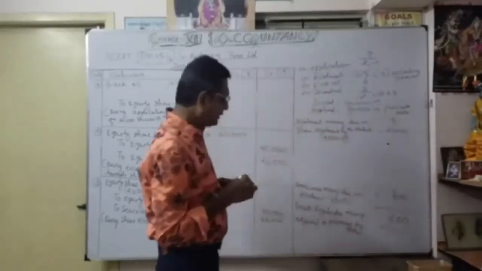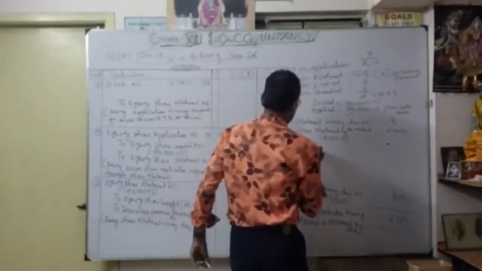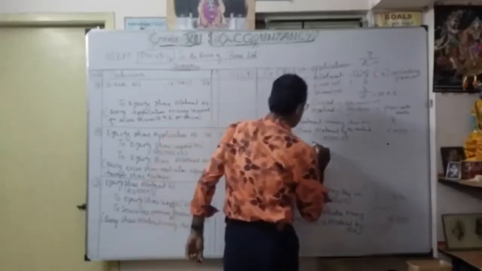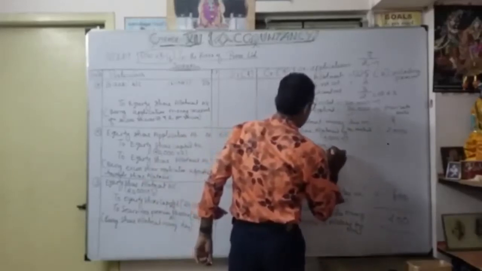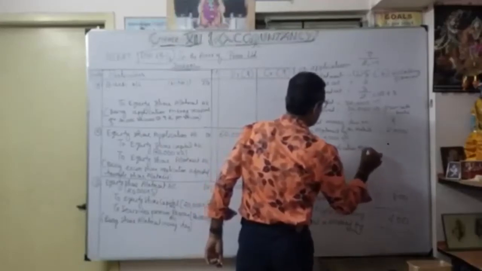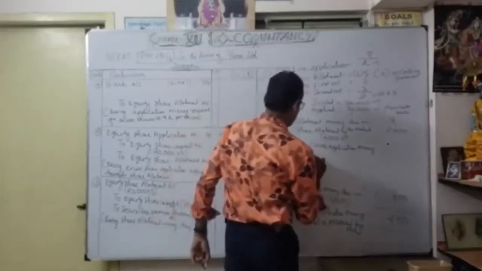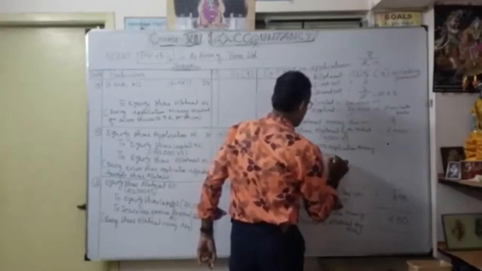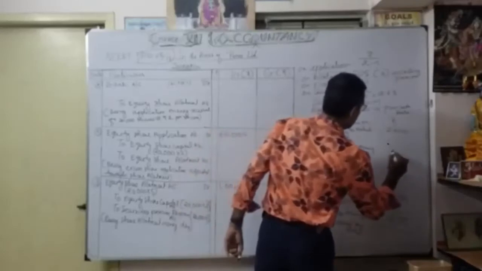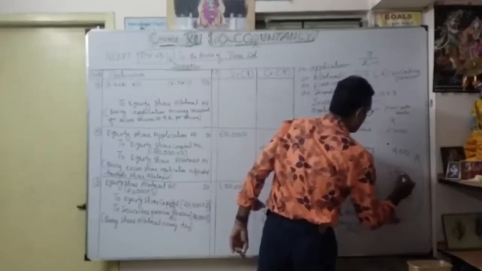But the excess application money is already going to be adjusted now. So less: excess application money adjusted on allotment, how much? This 400. So now he's supposed to pay how much?